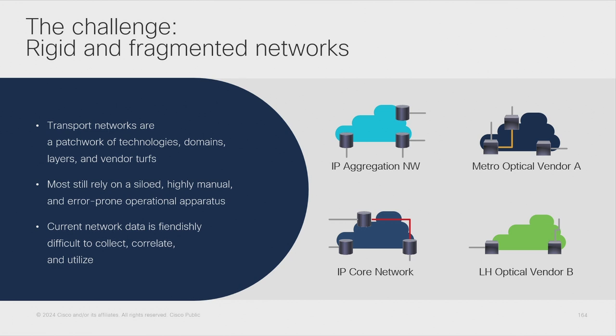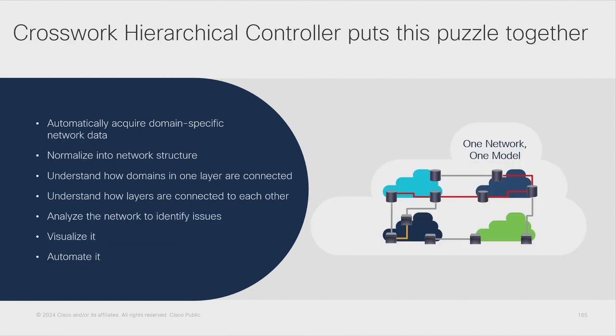So that's exactly the problem that HCO is trying to solve. How? By building a unified network model. This network model is possible by acquiring information from the different individual domain controllers that we have in the network.